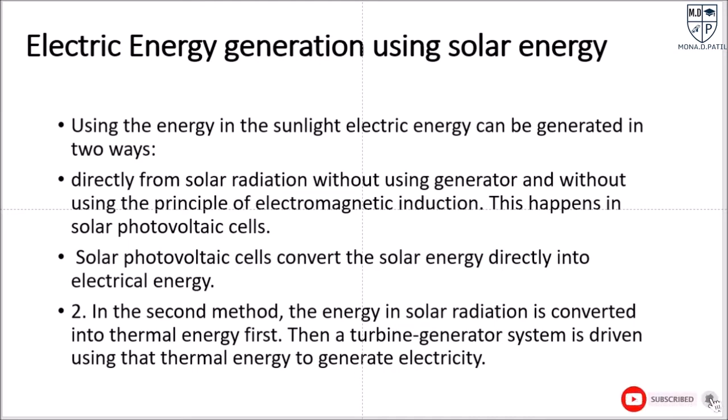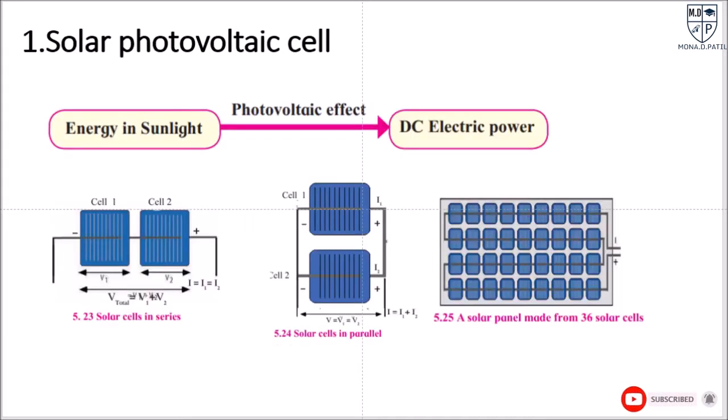So let me show this through this diagram. Photovoltaic cell means what? These are small black cells used to absorb solar energy. Here these cells are arranged in series. V1 means the potential difference created in cell 1, and V2 is the potential difference created in cell 2.